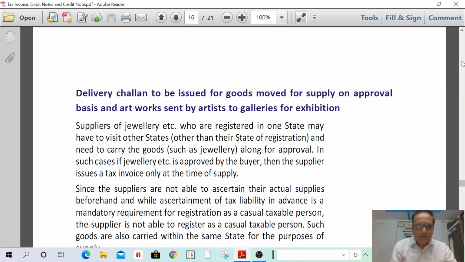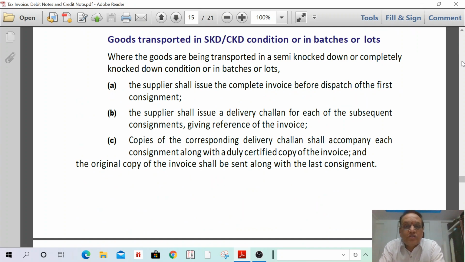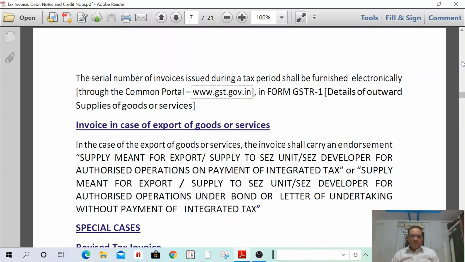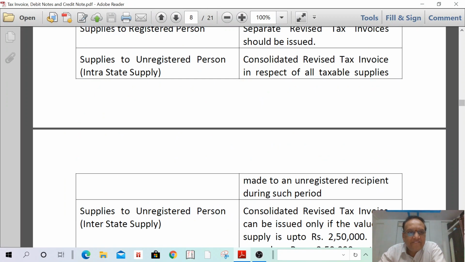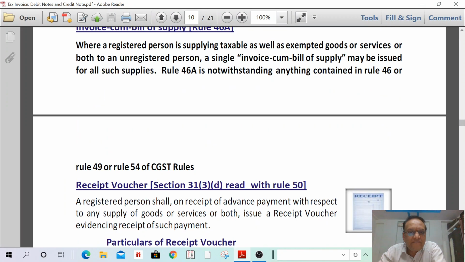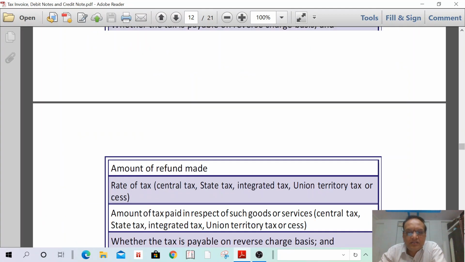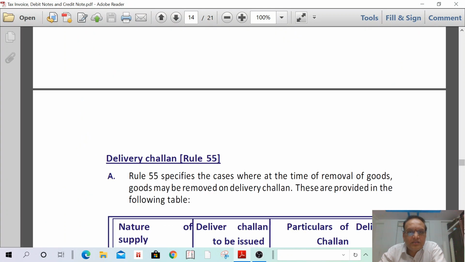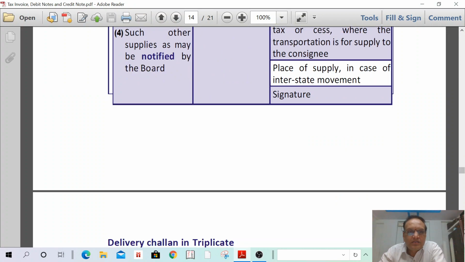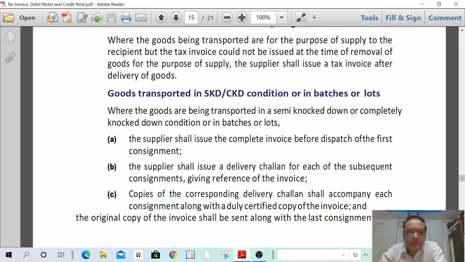Yes, where the goods are being transported in semi-knocked down or completely knocked down condition, in batches we can send. Just a minute, I don't know why sometimes it happens. We'll see what happened. Please wait for 2 minutes. Yes.